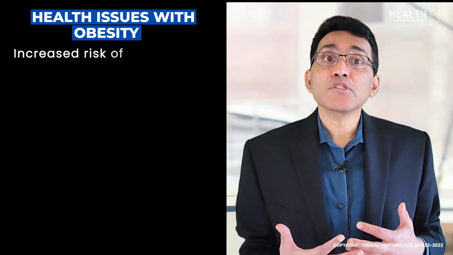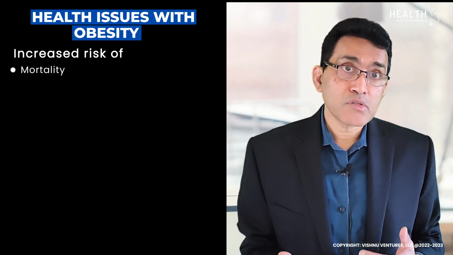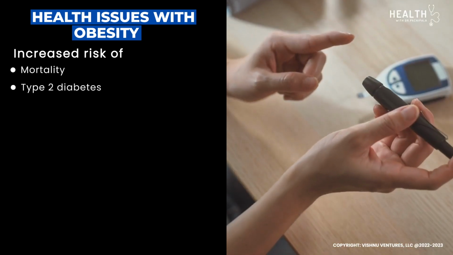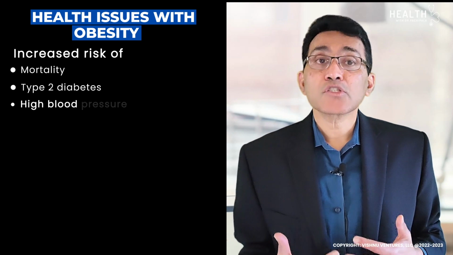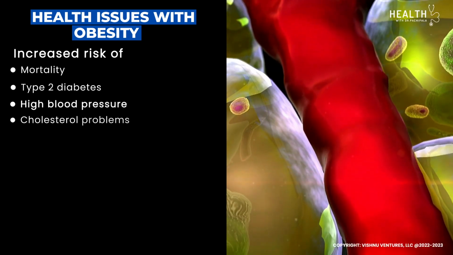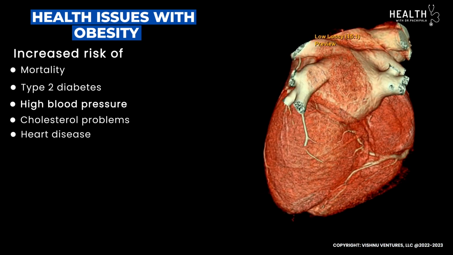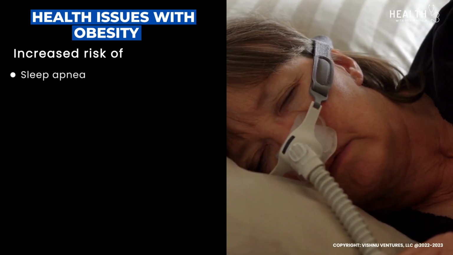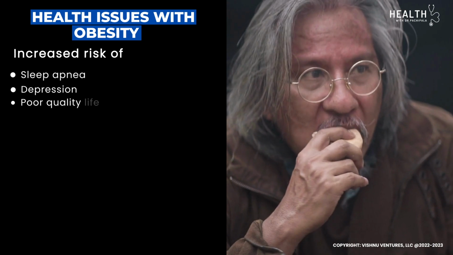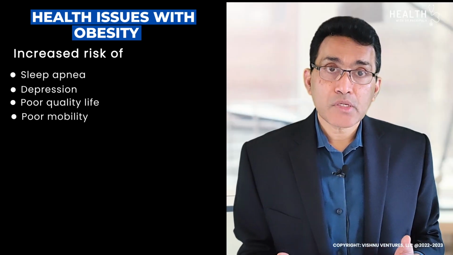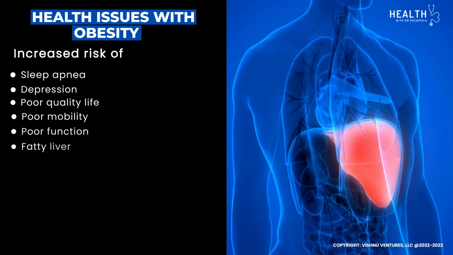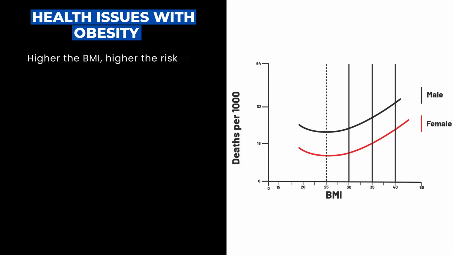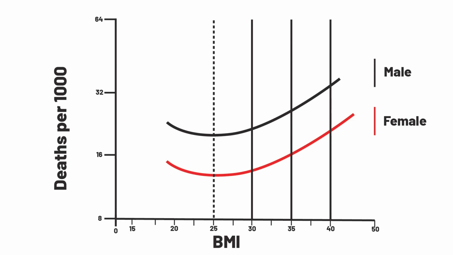So what is the problem of being obese? There is increased risk of mortality, or increased risk of dying. There is increased risk of type 2 diabetes, high blood pressure, high cholesterol, heart disease, stroke, and cancer. There's a higher risk of sleep apnea, depression, poor quality of life, poor mobility, poor function, and higher incidence of fatty liver. The higher the BMI, the higher the risk of disease or mortality, as seen in the picture here.